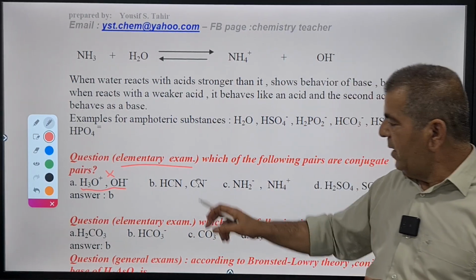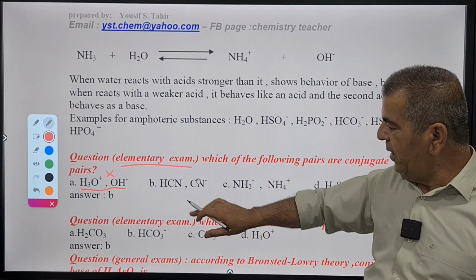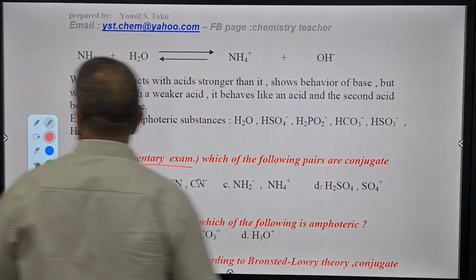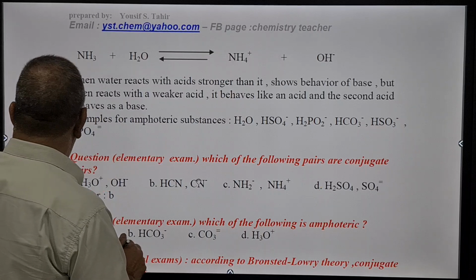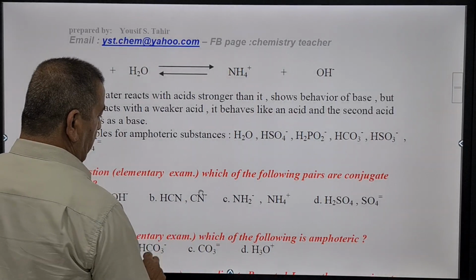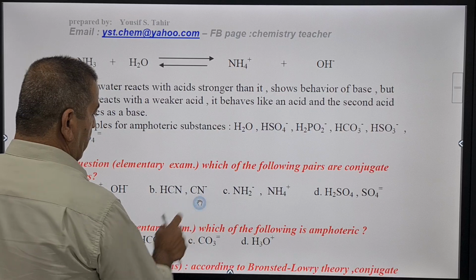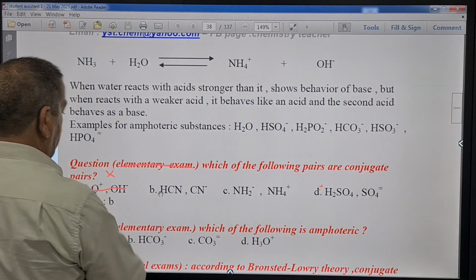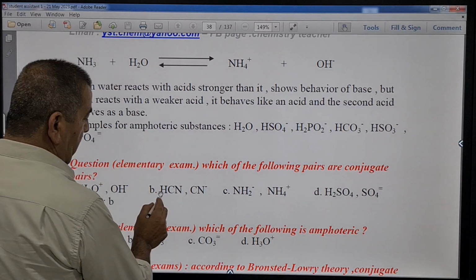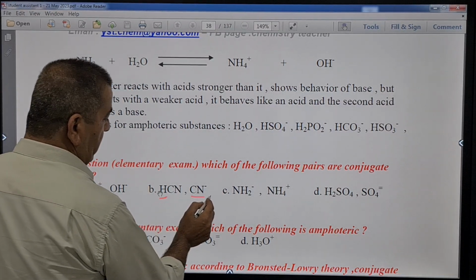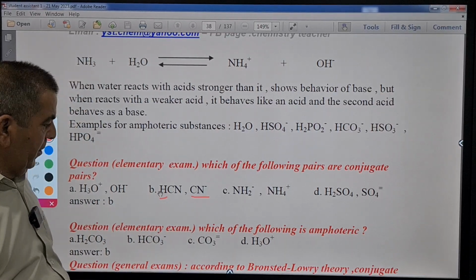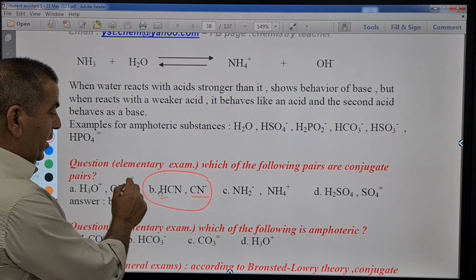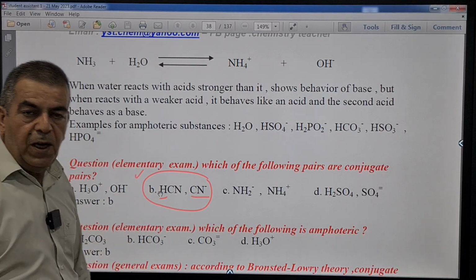Let's have a look at the second. Second, we have hydrocyanic acid and we have cyanide. Hydrocyanic acid has a proton to donate. Cyanide, no proton. So the difference between them is 1 proton. This is a conjugate pair. This is correct. Can we say now that we found the correct choice?